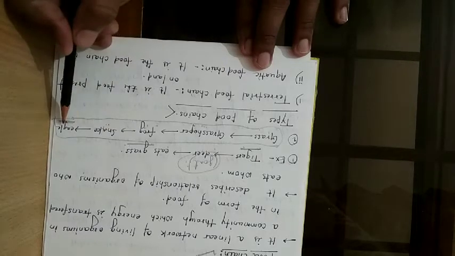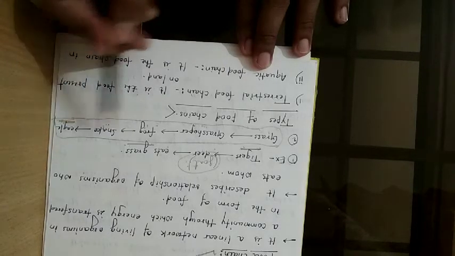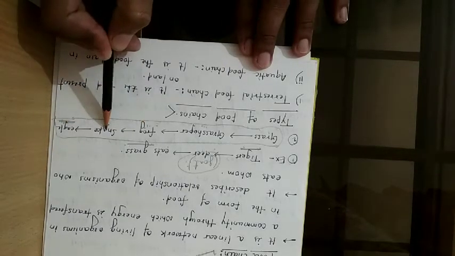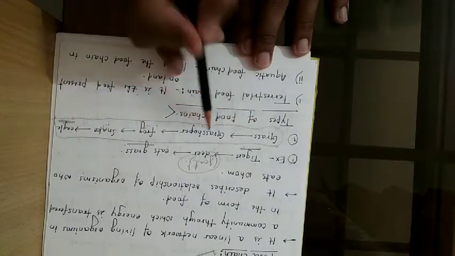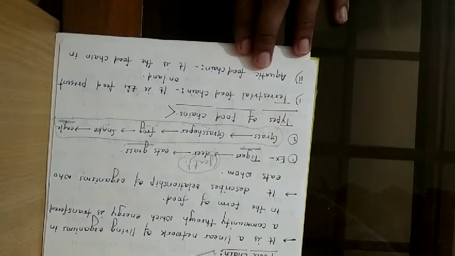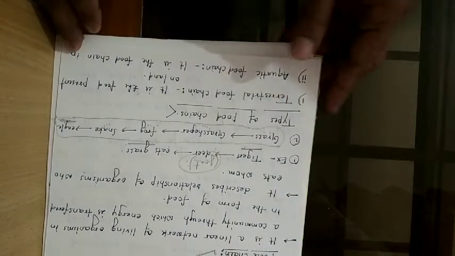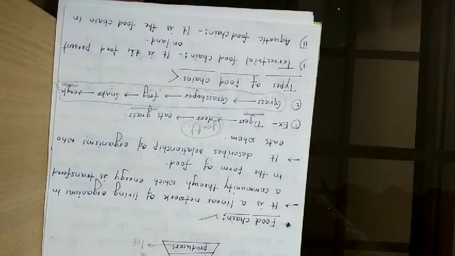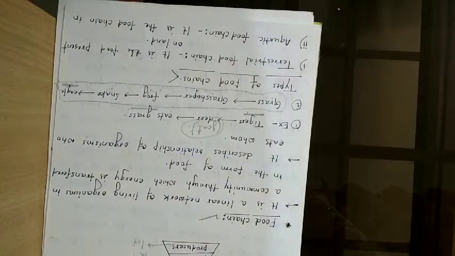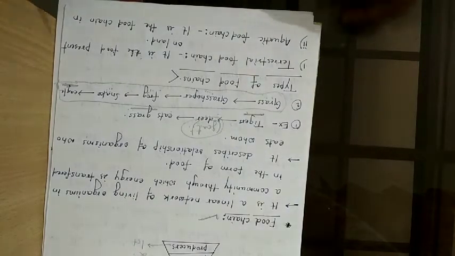So food chain is actually a linear network of living organisms in the community, in which the energy is transferred in the form of food.